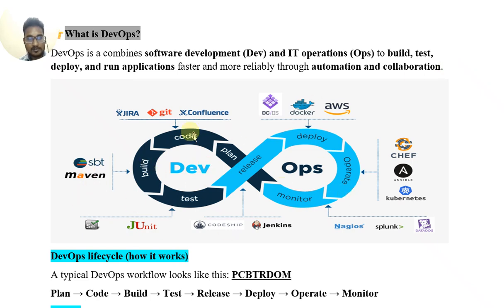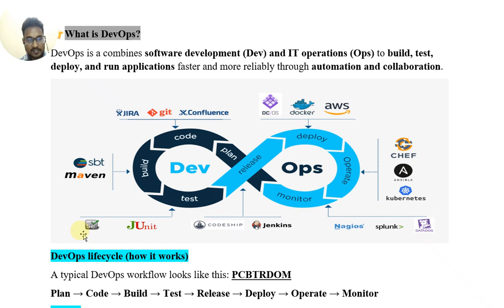This is the DevOps structure. First is plan. Second is code. Code tools are Jira, Git, and Confluence. Third is build. Fourth is test.